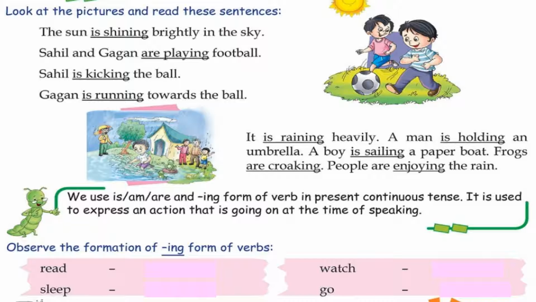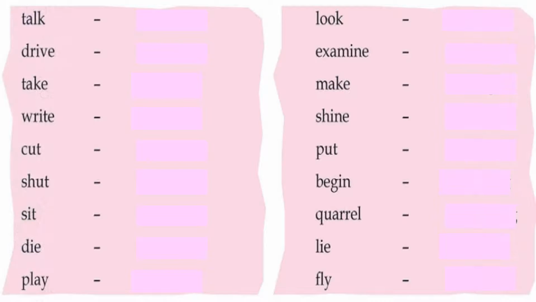Now observe the formation of the ing form of verbs. Let's see how to change the base form of the verb into the ing form. Read, reading, sleep, sleeping, watch, watching, go, going. Talk, talking, drive, driving.